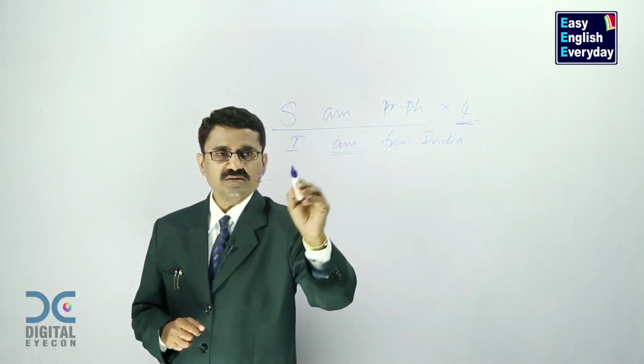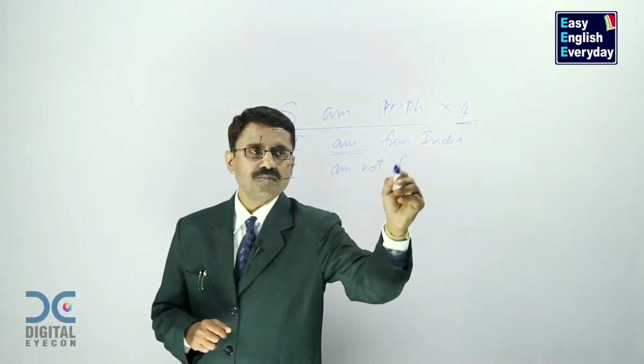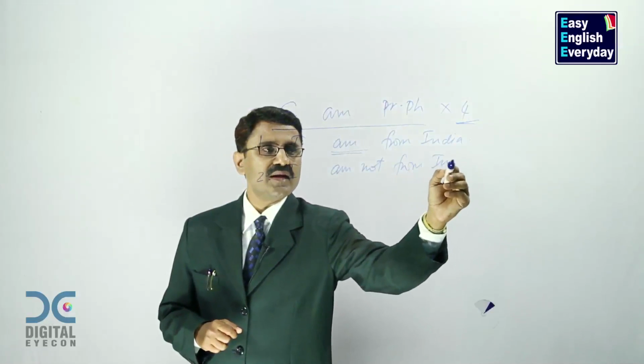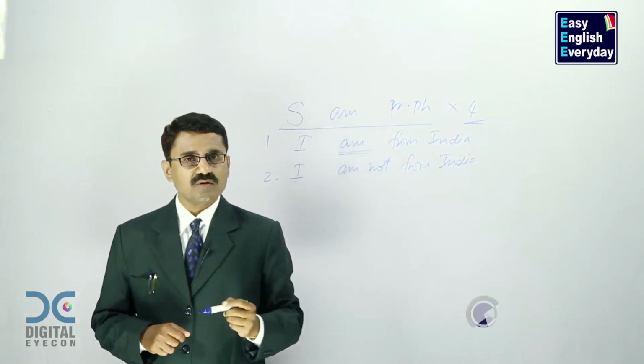If it is not, then what do you say? I am not from India. This is called a negative form of the sentence. I'm from India, I'm not from India.